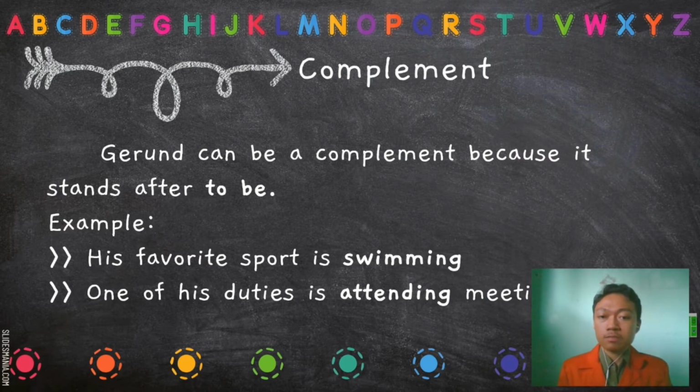Another example is one of his duties is attending meetings. There is also the to be is before the word attending, which means the word attending has a function as the complement of the sentence. Going to the next slide.